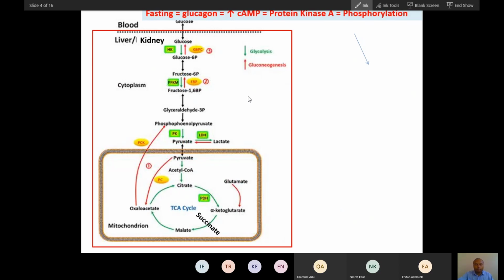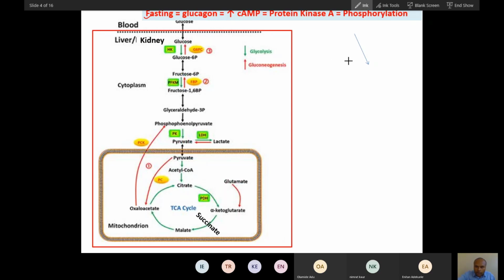So you can see, as I've told you, this is the picture you already know. I don't have to explain this picture. This is a picture showing the whole context. Now you can see this happens during fasting condition. In fasting condition, glucagon is very high, cAMP is high inside the cell, and then protein kinase A will stimulate phosphorylation. That is the context inside the cell, the hepatocyte.